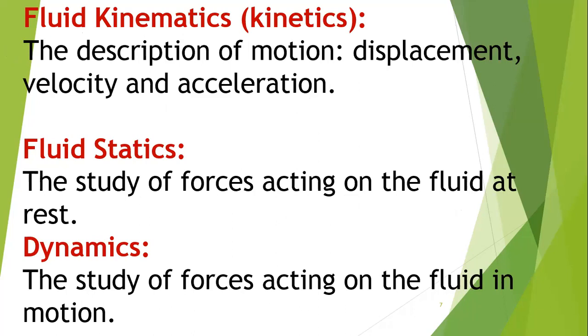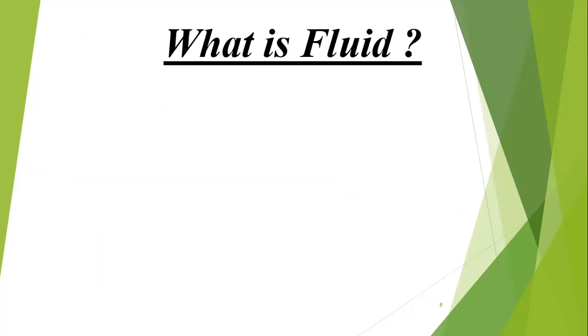Next, let's learn what a fluid is. Substances can be divided into three phases: solid, liquid, and gas. Liquid and gas together we call fluid.